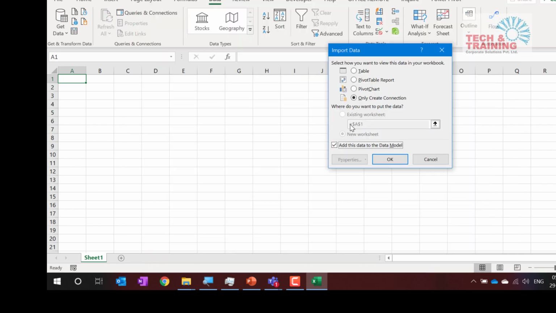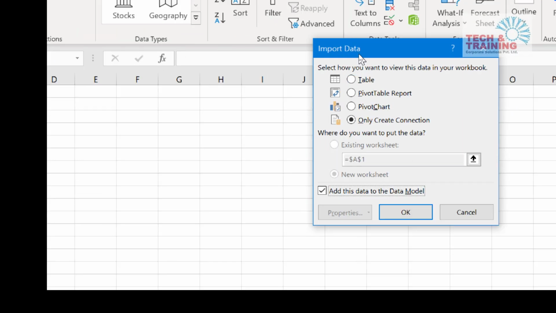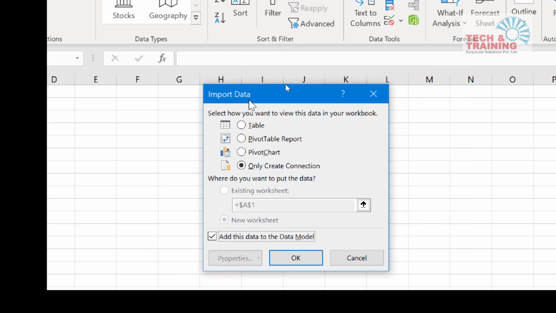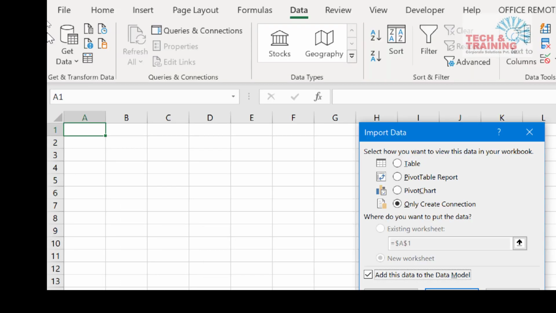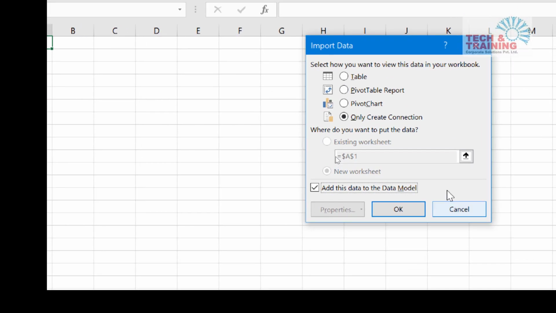Now when I click on Load To, here is the screen that I have. I repeat the steps once again for those who did not follow up till here. I went to Get Data from Database and then I selected Access. A screen came up, and over there I select Load To. Now here, until yesterday we learned about only this option. By default this option gets activated. Table means it is going to import the data within Excel. I don't want the data within Excel. I want it to be just a connection.